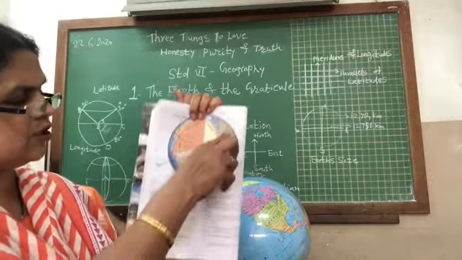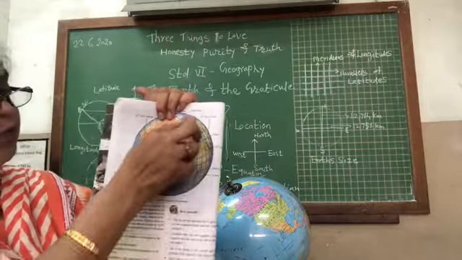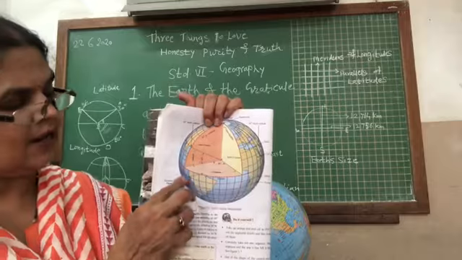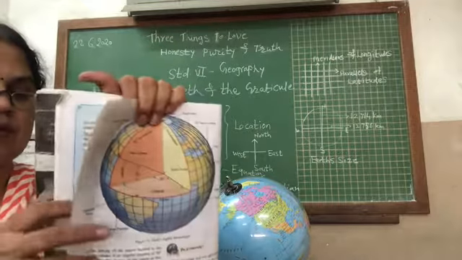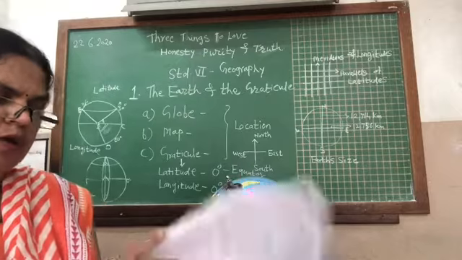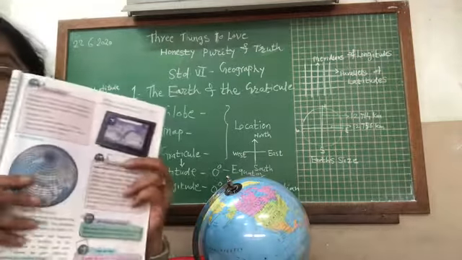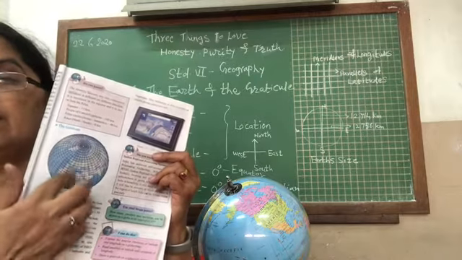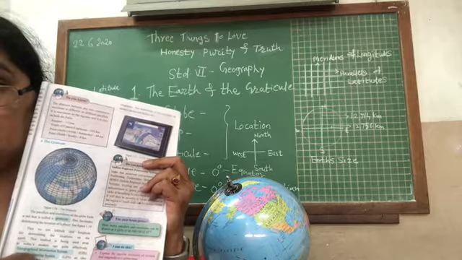Can you see this in the picture? This is the earth, and on it are semicircular lines, and these are the lines which represent the latitudes and longitudes. You can go back to the page on the 7th. You can see on the globe, it is covered by the latitudes and longitudes.